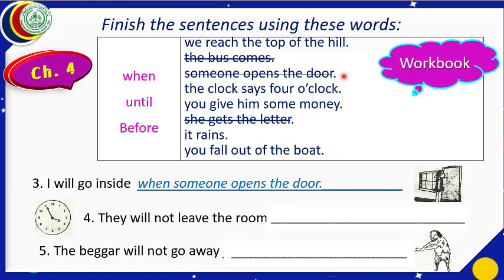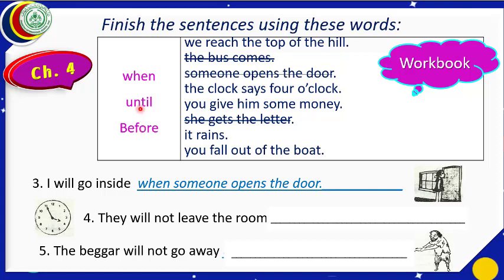This means we have to look at these words to find out the time 4 o'clock. If we look here, we can see here is written, the clock says 4 o'clock. They will not leave the room when the clock says 4 o'clock, until the clock says 4 o'clock, before the clock says 4 o'clock.